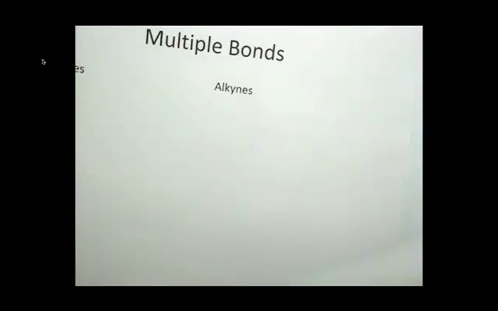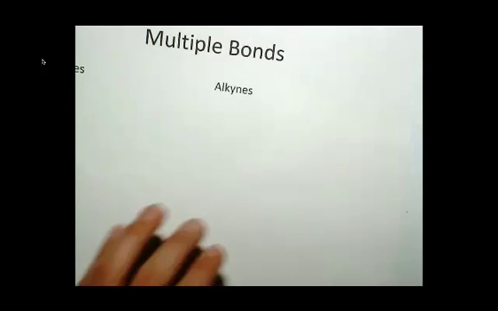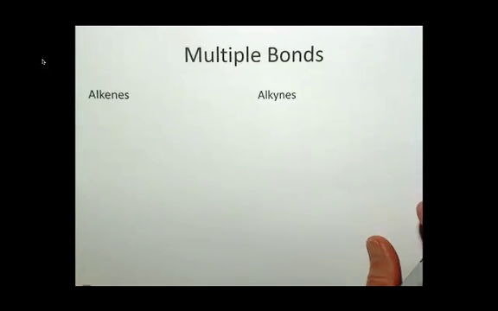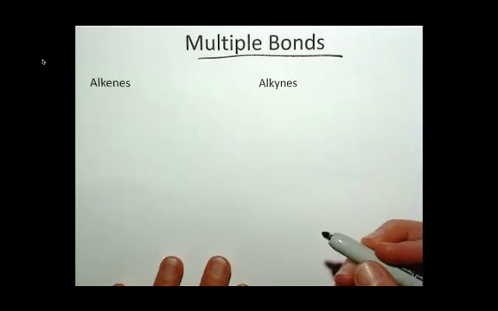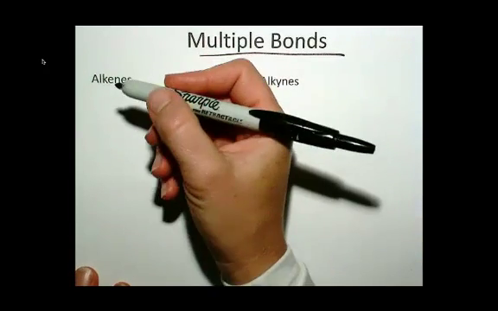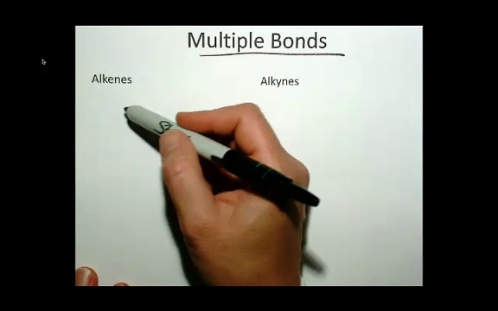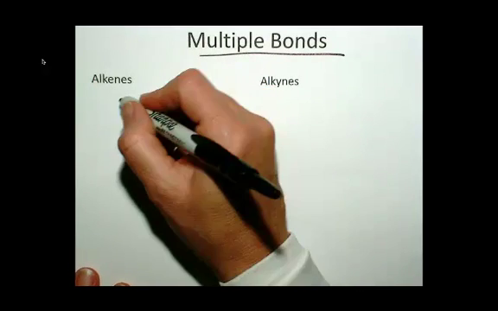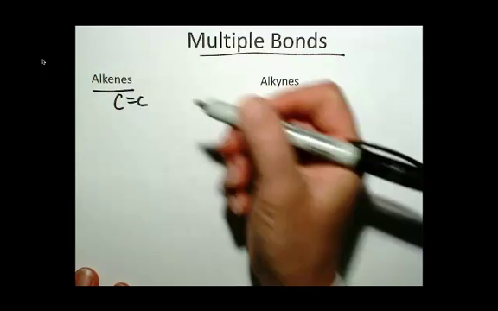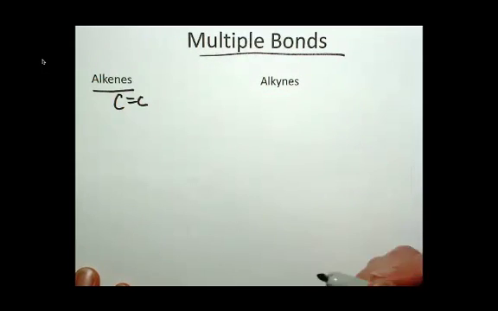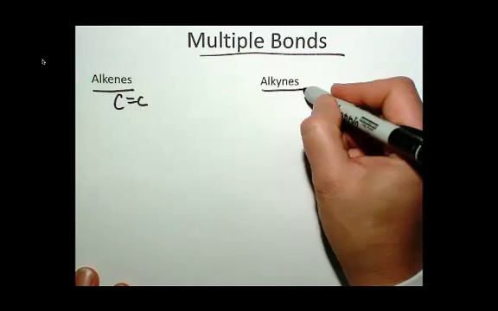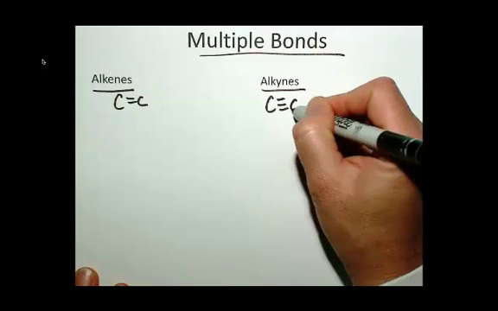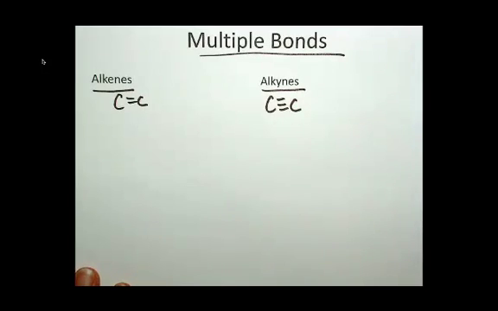Something else that you should have become aware of in your POGIL activities and by reading the book is that we've already talked about this, but you can have multiple carbon bonds. Whenever you have a carbon-carbon double bond, that class of hydrocarbons containing a carbon-carbon double bond are called alkenes. Alkanes are carbon-carbon single bonds. Alkenes are carbon-carbon double bonds. And alkynes are when you have a carbon-carbon triple bond in your hydrocarbons.